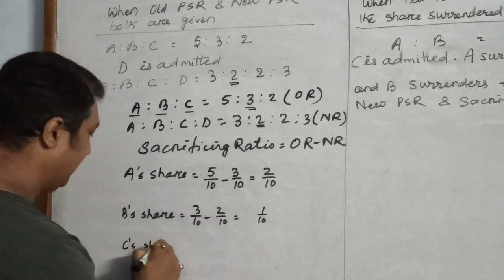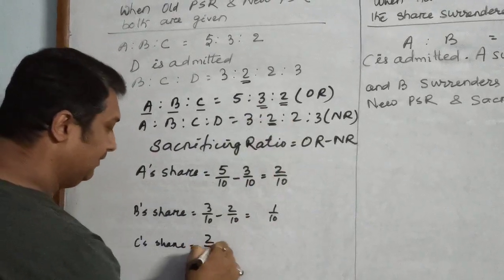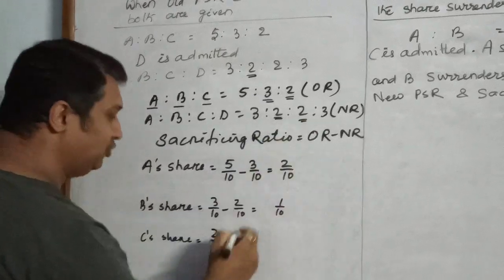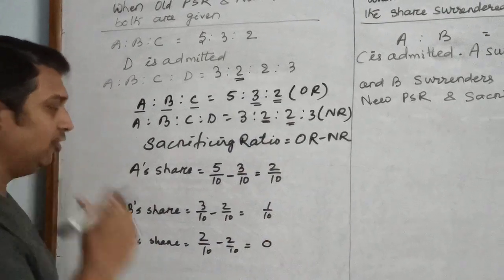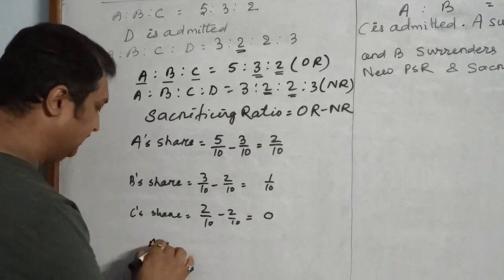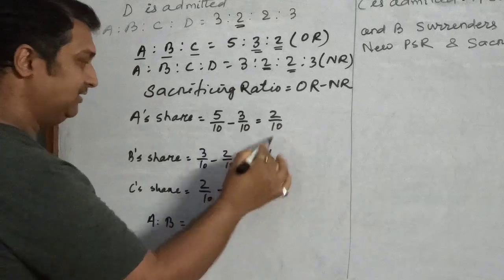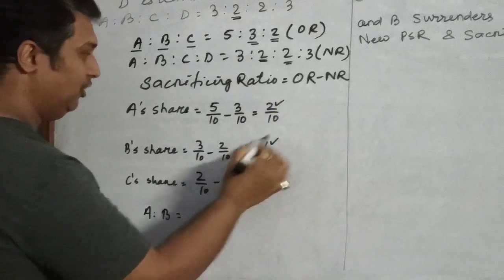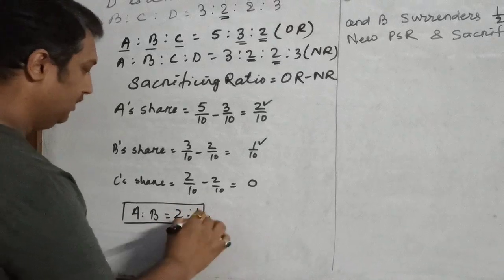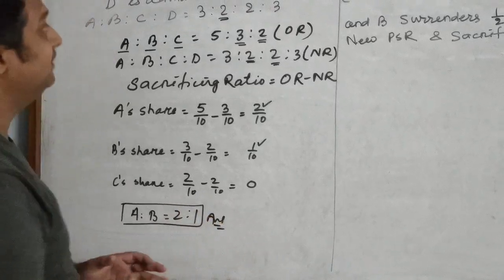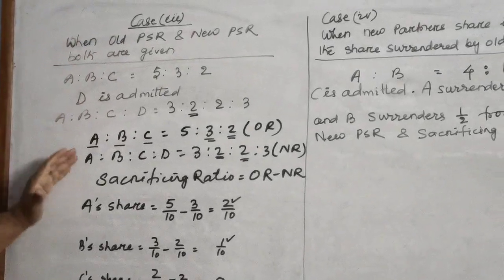C was having 2/10 and now also he is getting 2/10. That means he is neither sacrificing nor gaining. So sacrifice is made only by A and B, and since denominators are the same, we can write the numerators 2:1. So this is how we solve a sum where old ratio and new ratio both are given.